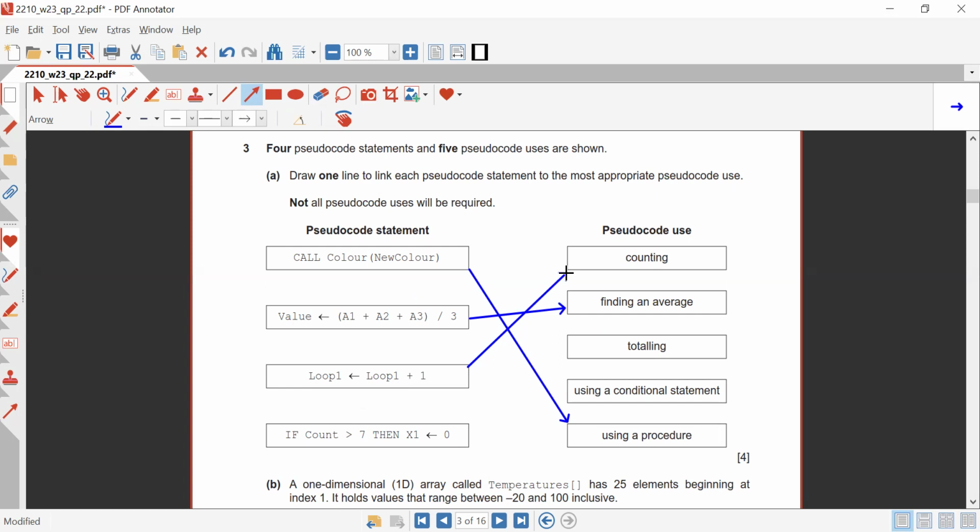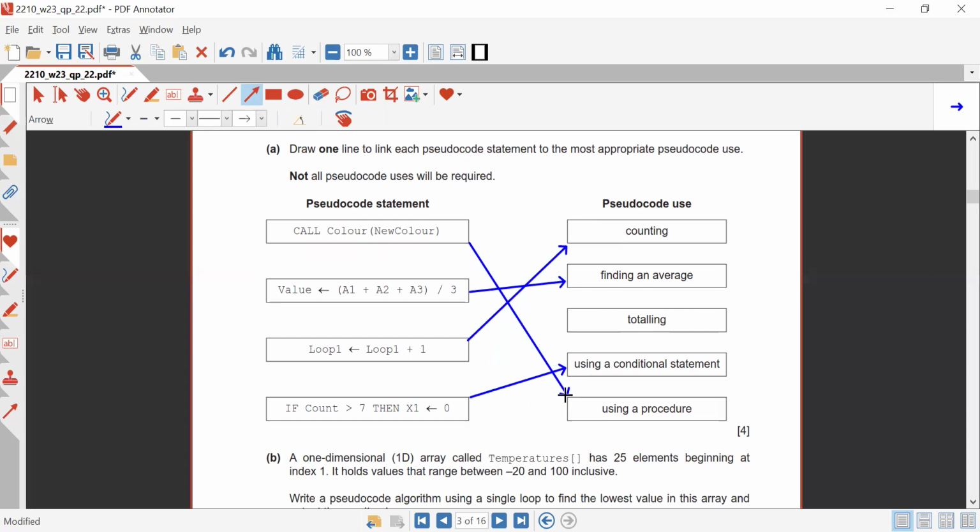Now they are saying if count is greater than 7, then x1 is equal to true. So if is a conditional statement. If and switch case statements, these are the two conditional statements. So totaling is left over here, because they already said to us that it's not necessary that all the statements will be utilized.